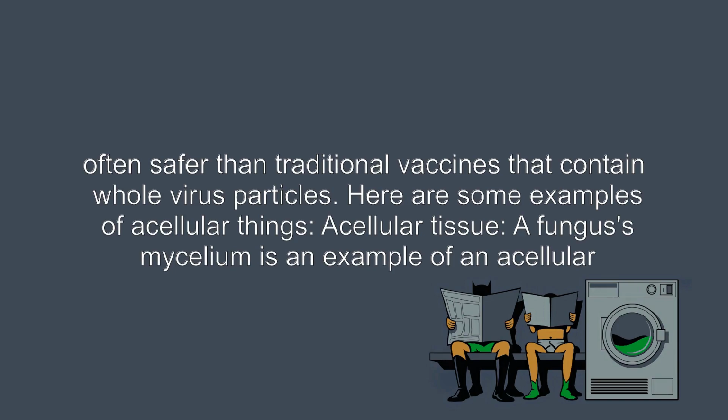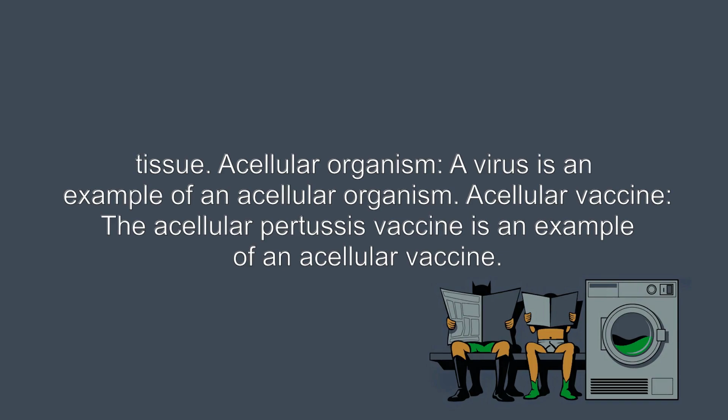Here are some examples of acellular things. Acellular tissue: a fungus's mycelium is an example of an acellular tissue. Acellular organism: a virus is an example of an acellular organism. Acellular vaccine: the acellular pertussis vaccine is an example of an acellular vaccine.